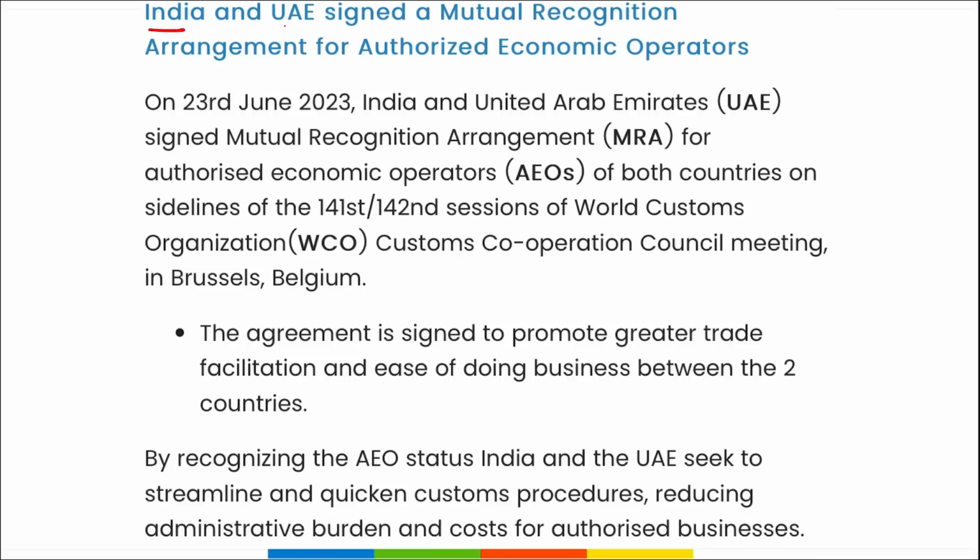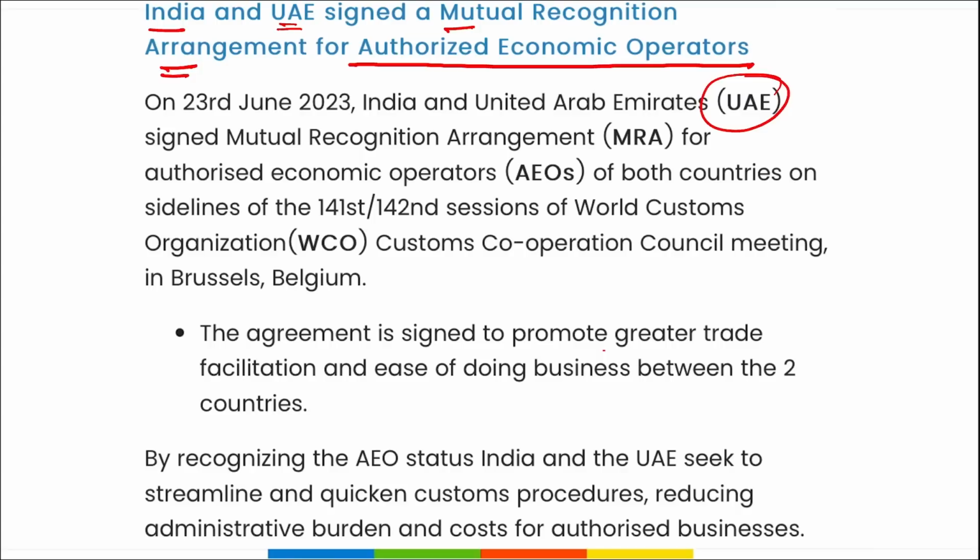Next, India and United Arab Emirates, they have signed a mutual recognition agreement for authorized economic operators. I repeat, UAE and India, they signed a mutual recognition agreement for authorized economic operators. What is this?